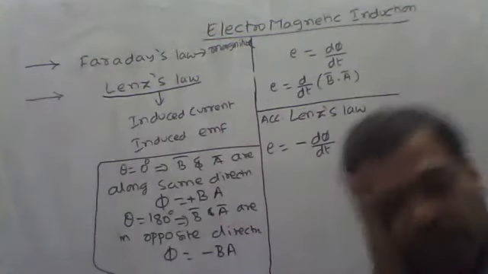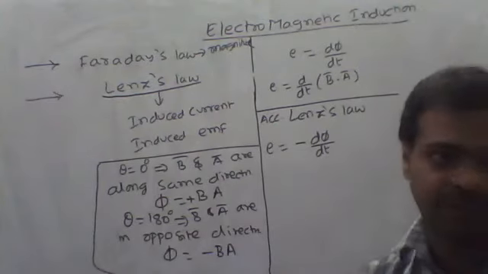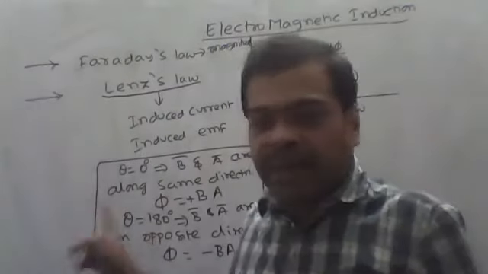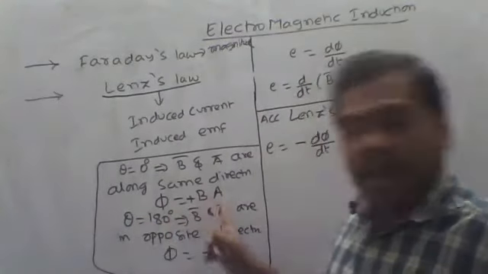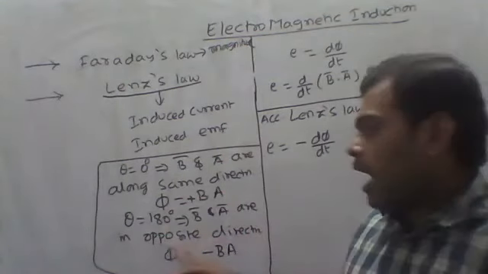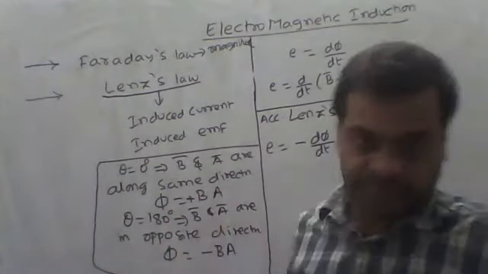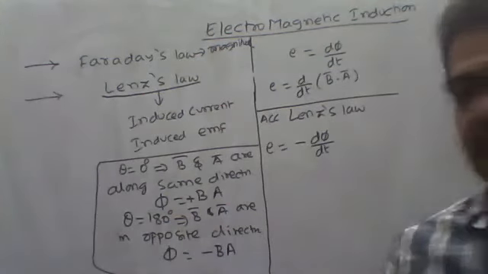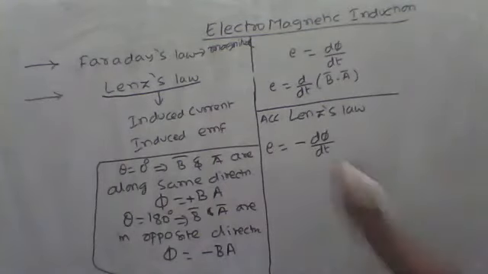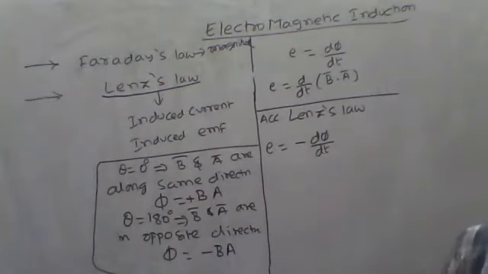Suppose the flux decreases. Flux is nothing but magnetic field and area. If the magnetic field lines are moving in the opposite direction, then we can say that flux will decrease. When flux decreases, what will happen? That is, induced EMF will increase.